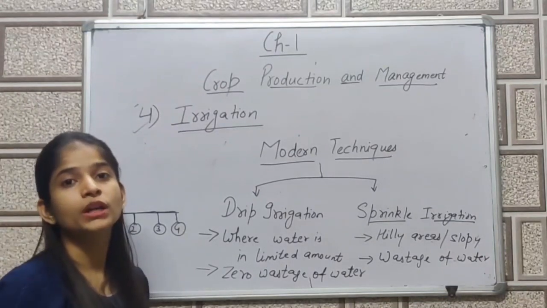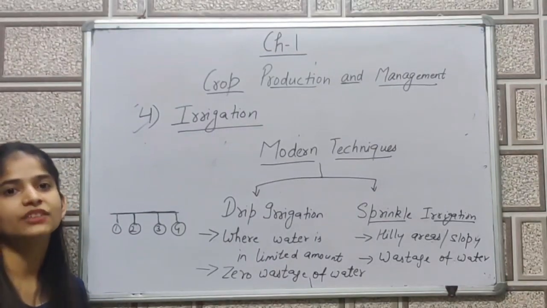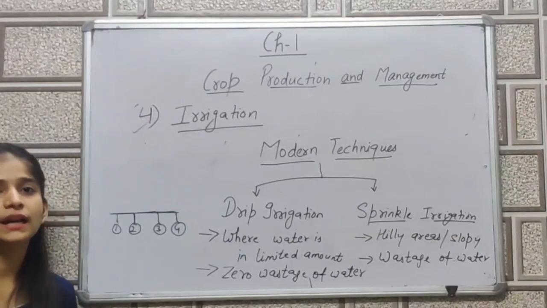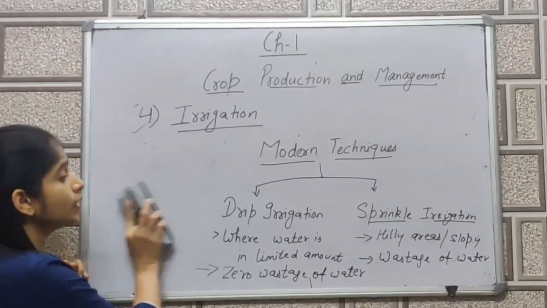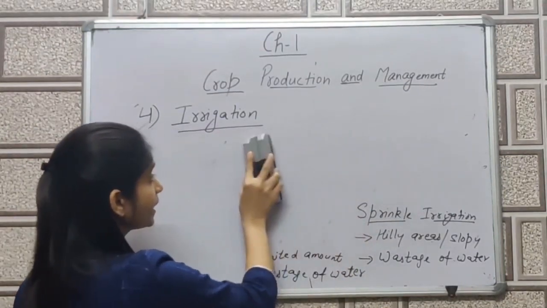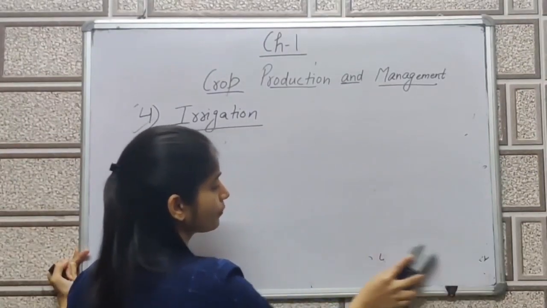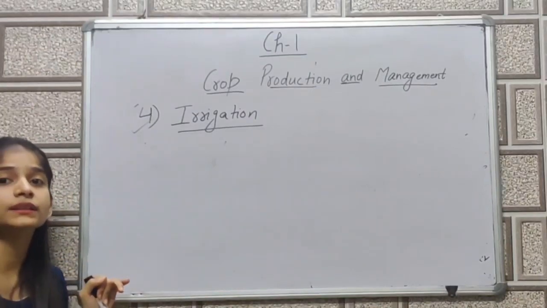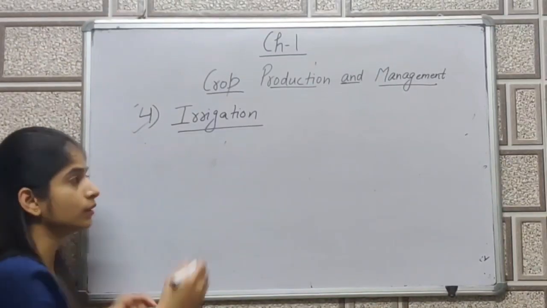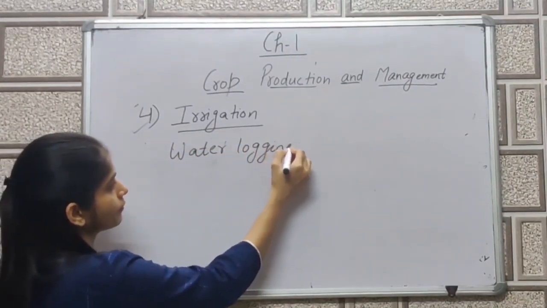Next we have to discuss what will happen if we give the plant water in an excessive manner. In that case, what will happen? We will discuss that. What terminology should be used? The terminology is water logging. If the irrigation is done excessively, and the plant gets more water, at that time water logging will take place.